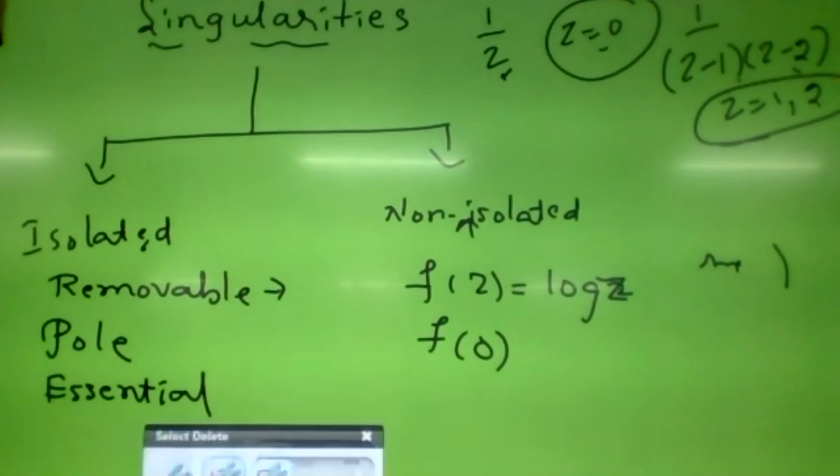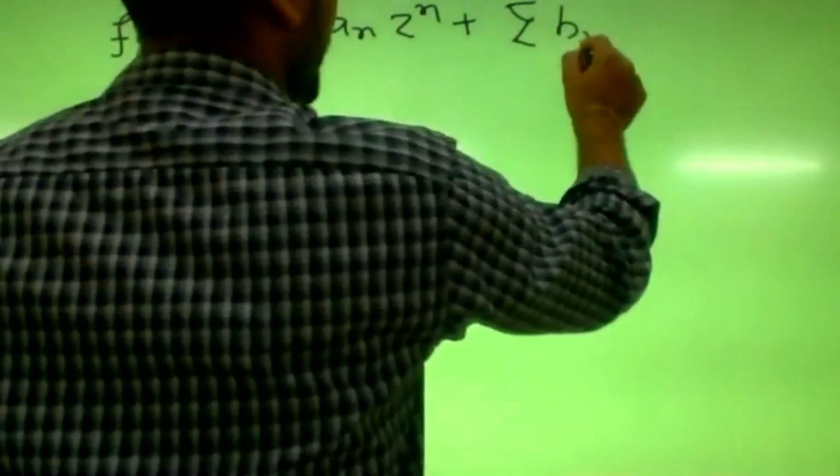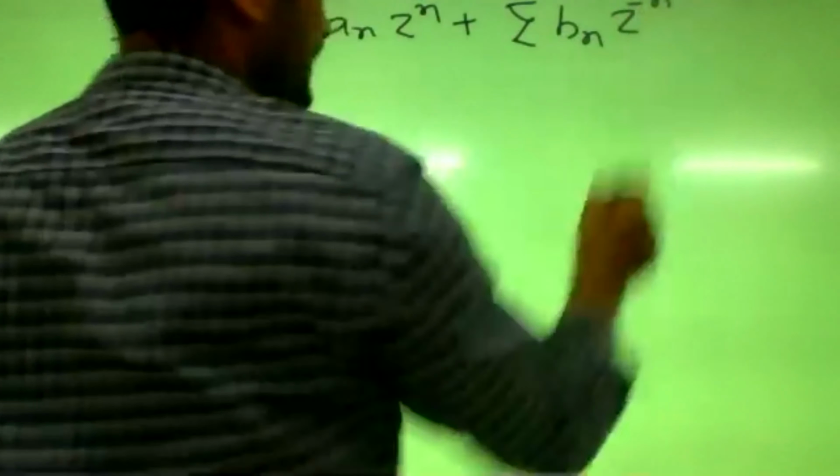Laurent series means every function which is analytic in some closed circular region can be expressed in series form: f of z equals summation a_n z power n plus summation b_n z power minus n.